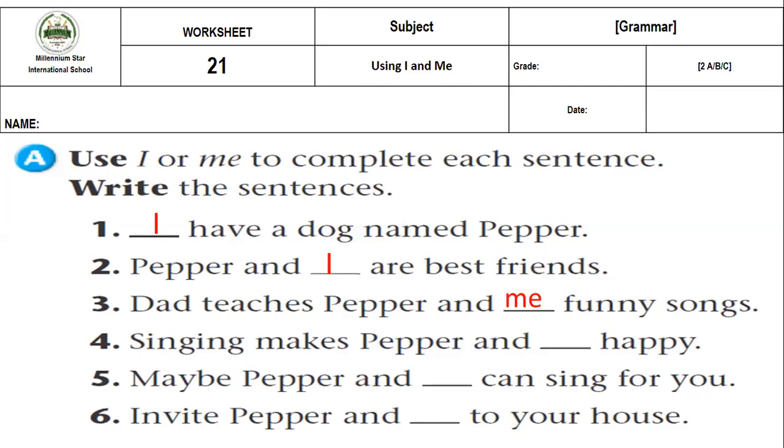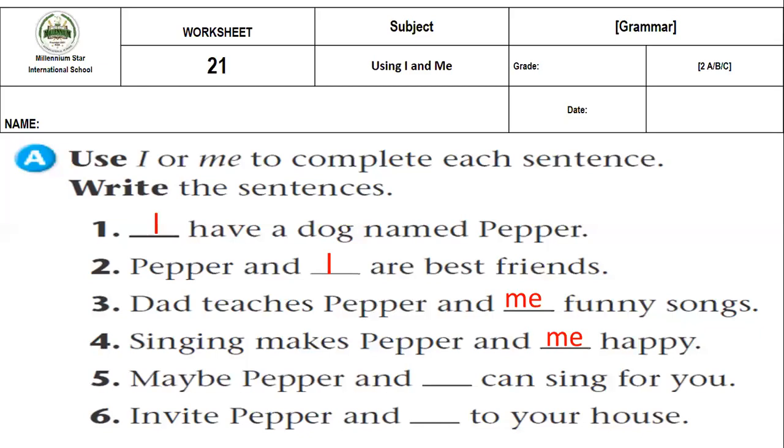Number 4. Singing makes Pepper and happy. It comes after the verb makes. It is not a subject, so it will be me.